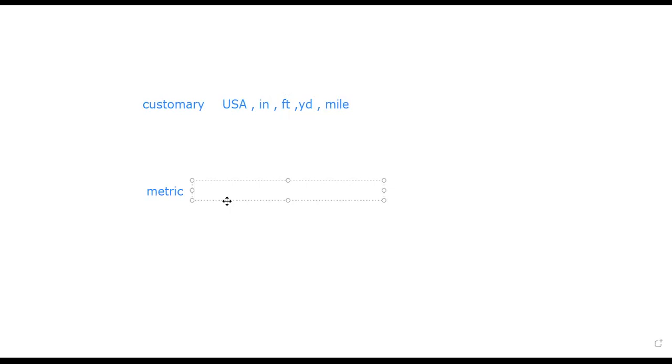we use different things. We use centimeter or millimeter. We use meter. We use kilometer. Okay, we know that, right? And we are familiar with these things.